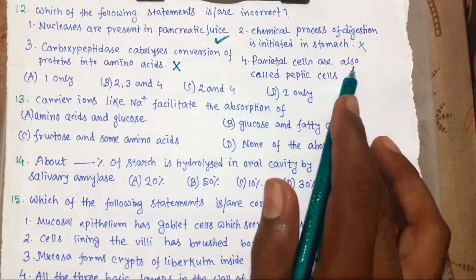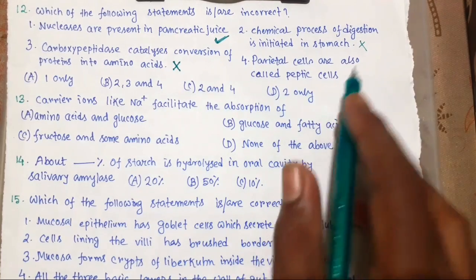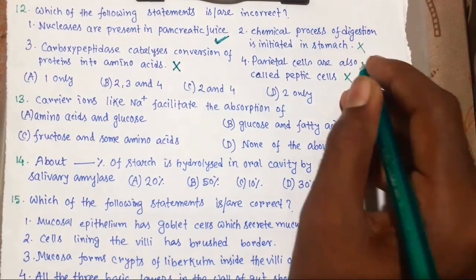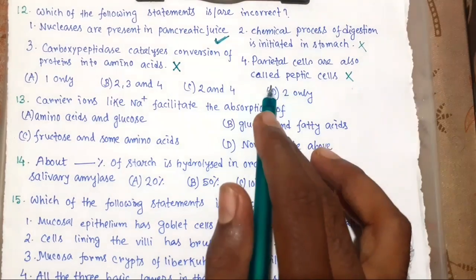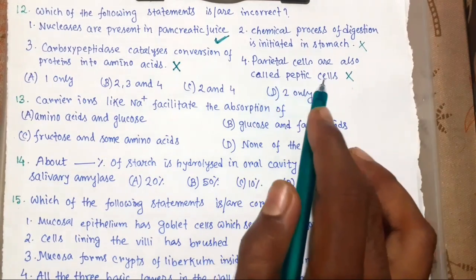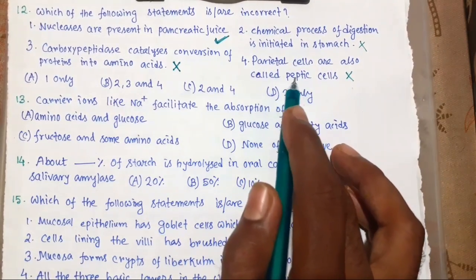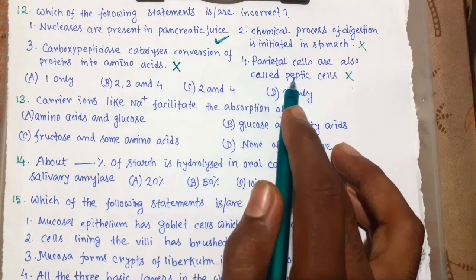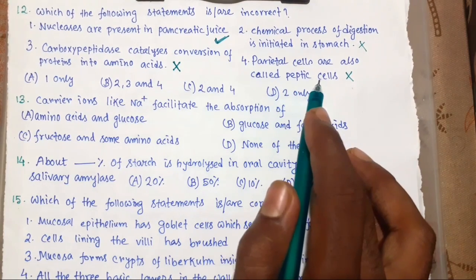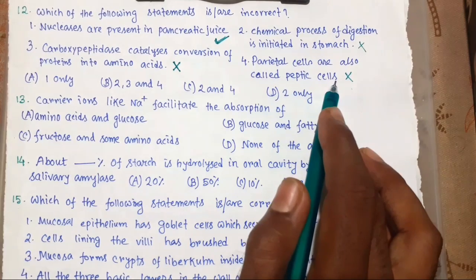Parietal cells are also called peptic cells. This is also wrong. Parietal cells are also called oxyntic cells. They secrete HCl and intrinsic factor, which is very important for absorption of vitamin B12, that is cyanocobalamin.